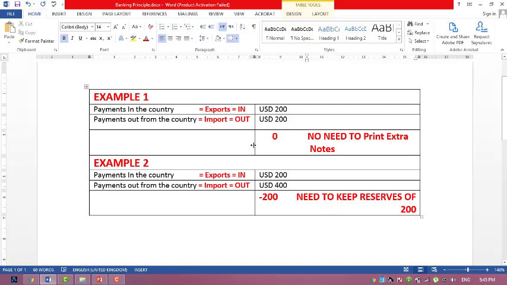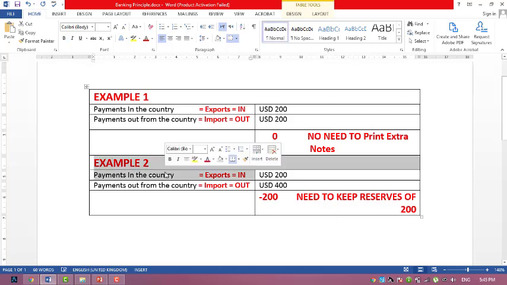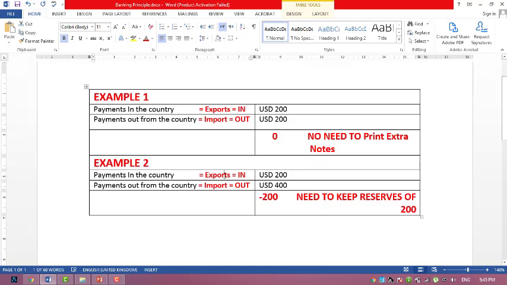Now look at example number 2. The country is doing exports of $200, and the country is making imports and has to make payment of $400. So the extra they have to pay is $200.